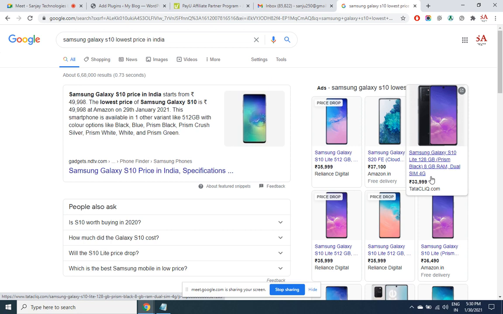But then, what about the loss that we made? Here we gave a discount of 500 rupees because we paid Tata Click 34,000. The customer paid us only 33,200 after the charges. 800 rupees loss. How will I be able to recover that? So the idea here is we are not going to purchase from this site directly.